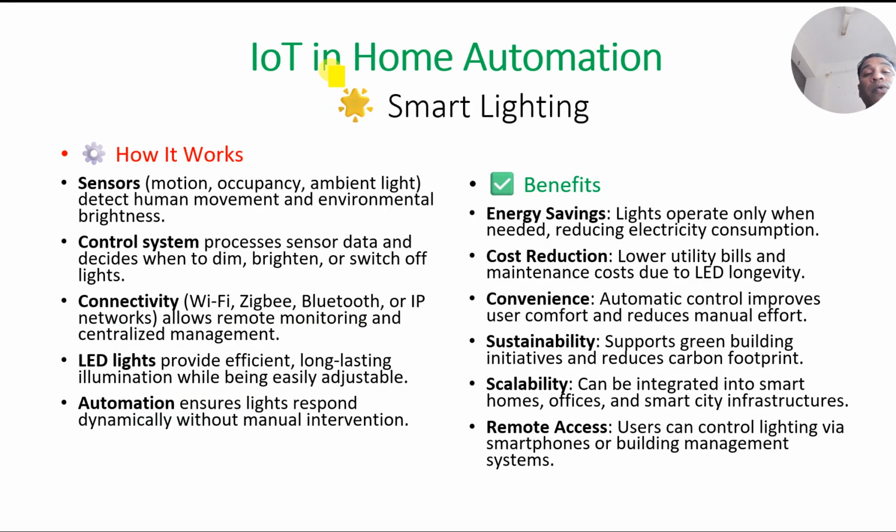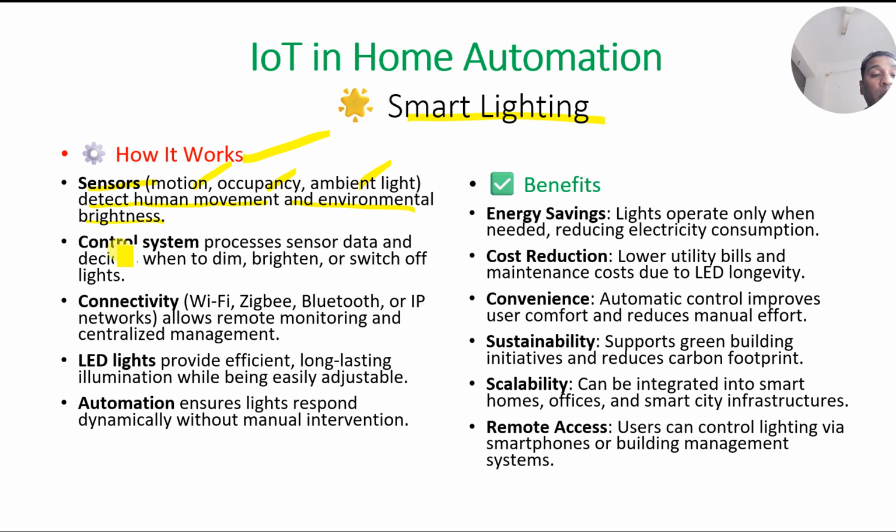Now, how does this smart lighting work? Here we have sensors. Which kind of sensors? We have a motion sensor, an occupancy sensor, and an ambient light sensor. These detect human movement and environmental brightness.